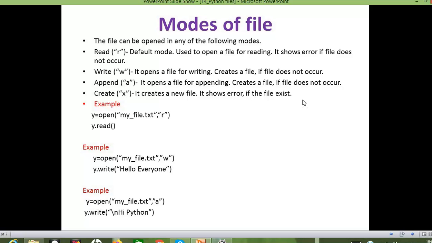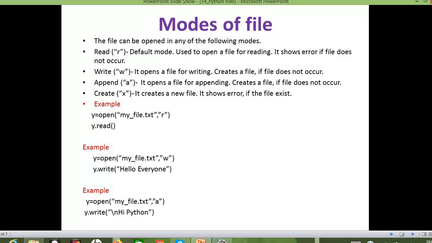Next, let us see the different modes of file operation. We have four different modes. The first one is the read mode, which is the default mode. If we don't specify, the file will be opened in read mode. We can't perform any edit operation with this file, and this mode will show an error if the file does not exist.